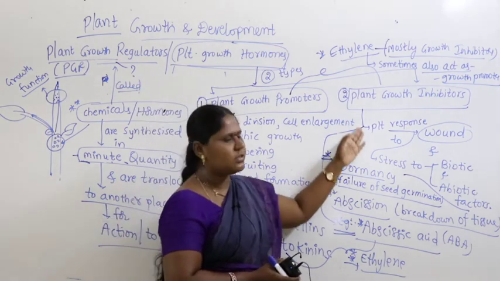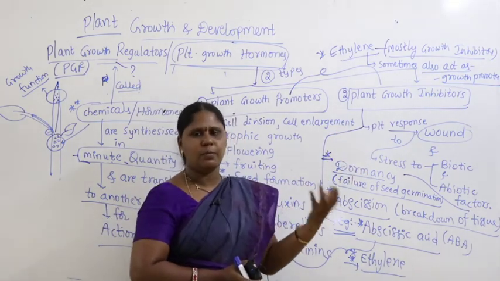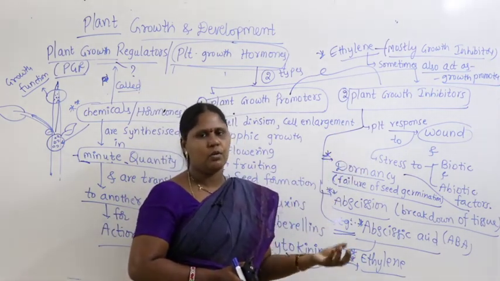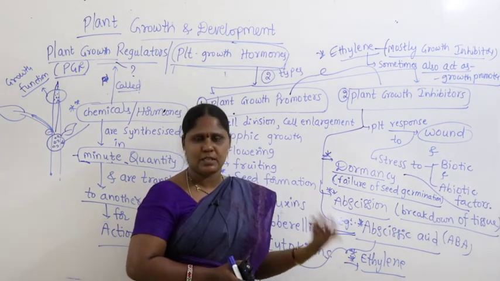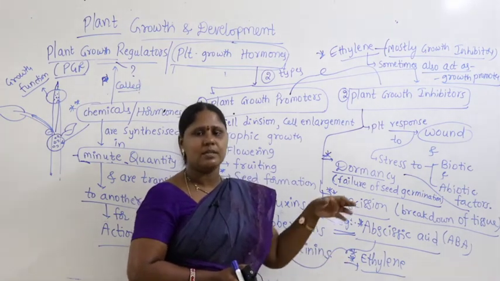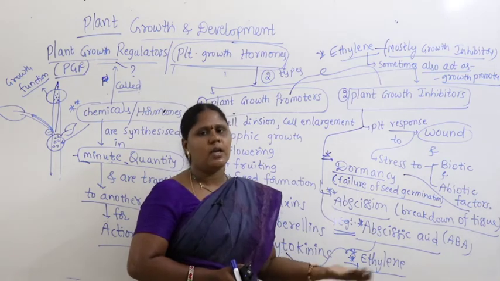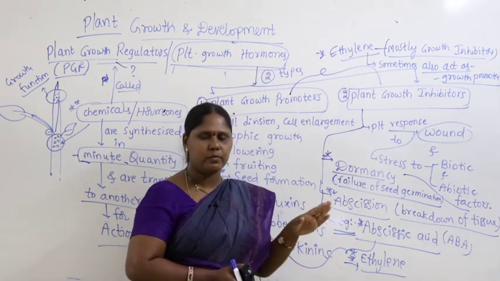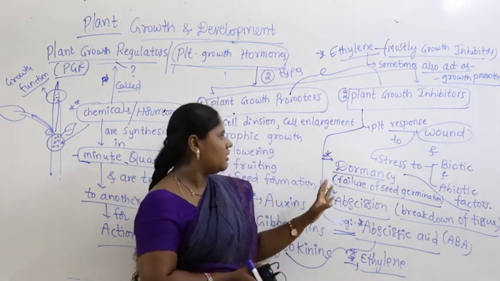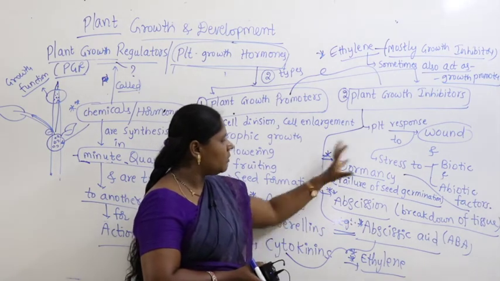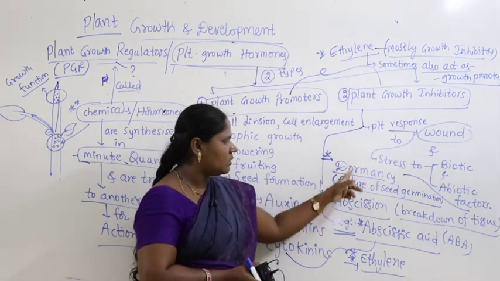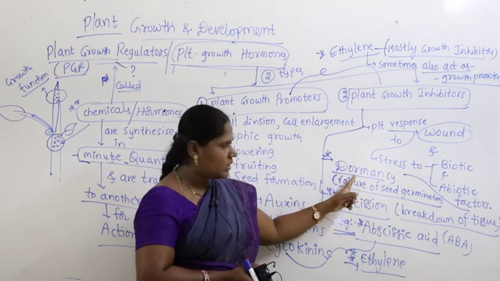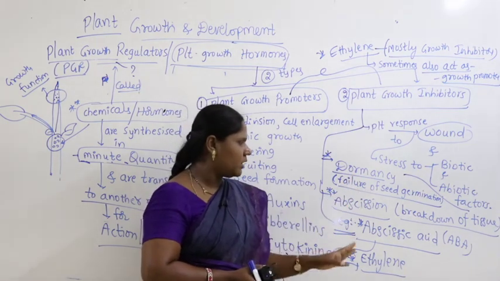Stress means the plant is in stress, maybe from flood, heavy rainfall, or an insect or pest causing damage. The plant is in stress due to both biotic and abiotic factors. At that time also, growth will be stopped by the inhibitors. So, what are growth inhibiting processes? Let us take these two. Dormancy, what is that? Failure of seed germination.